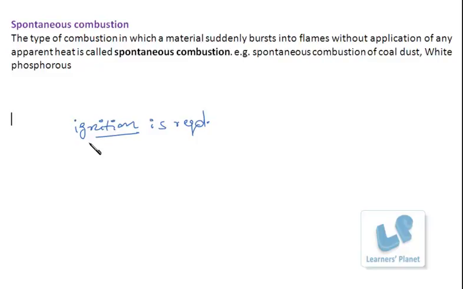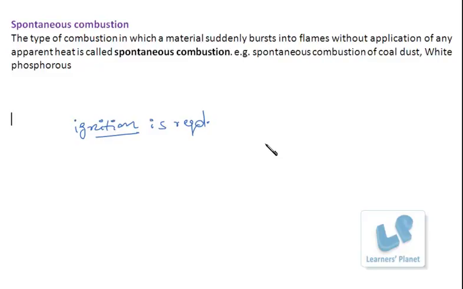If you're burning wood, there is a certain temperature at which this reaction starts. Otherwise, what will happen? Whatever carbon is present in the atmosphere will combine with oxygen, producing carbon dioxide, an instant reaction, and it will start burning. Carbon is present in wood, it would instantly combine with oxygen of air and start burning. Does it happen? No, it doesn't happen.